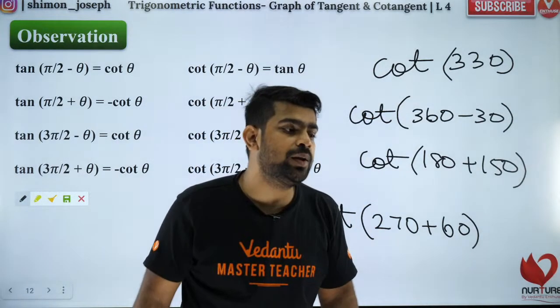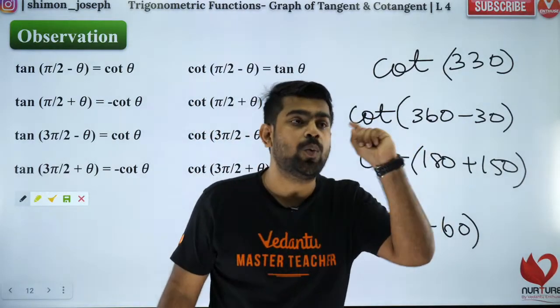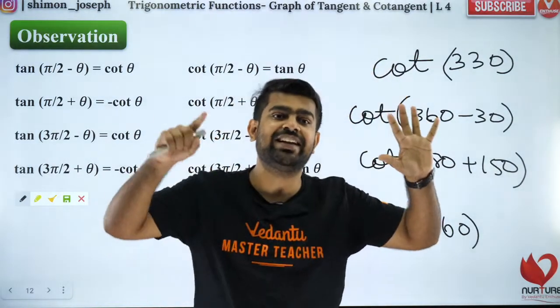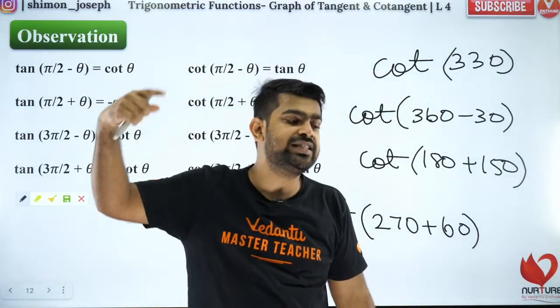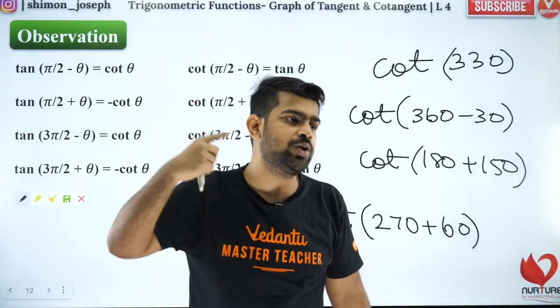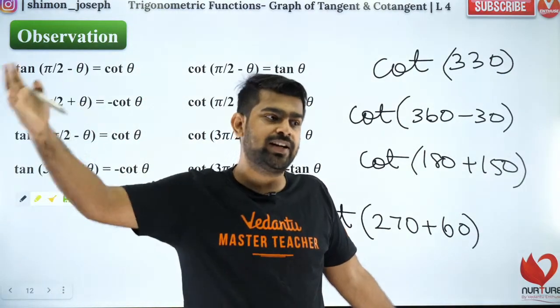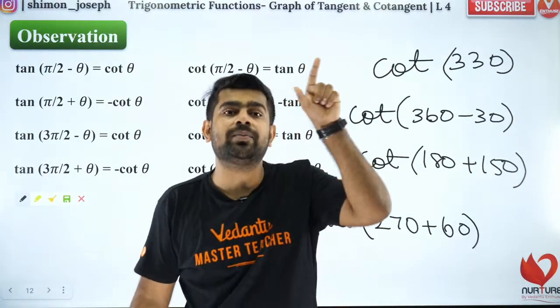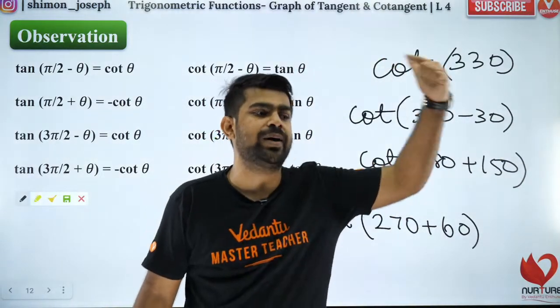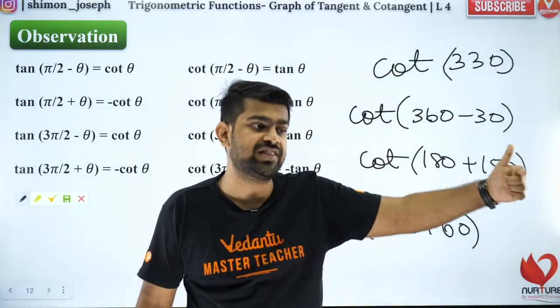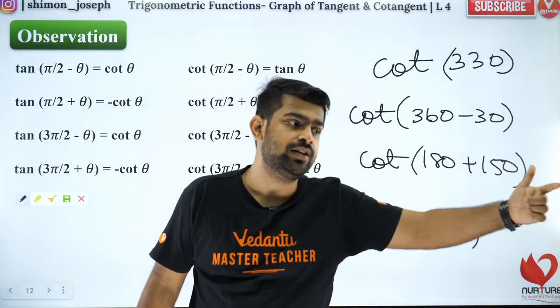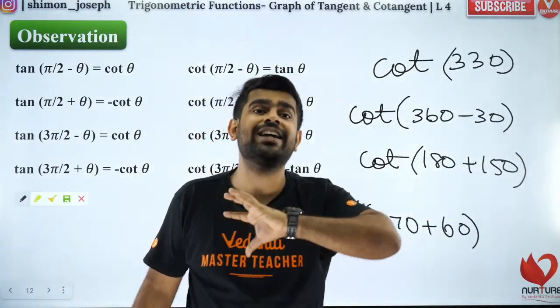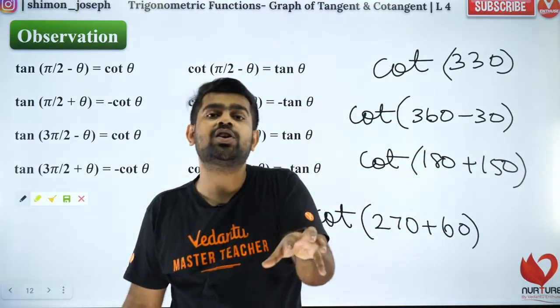And odd integral means odd integers, Temina. 1, 3, 5, 7, 9, 11, 13, 15, 17, 19, 21, 23, 25, 27, 29, 31, and so on. Odd integers. Minus 1, minus 3, minus 5, minus 7, minus 9, minus 11, minus 13, minus 15, minus 17. So they are all called odd integers, multiples of pi by 2.